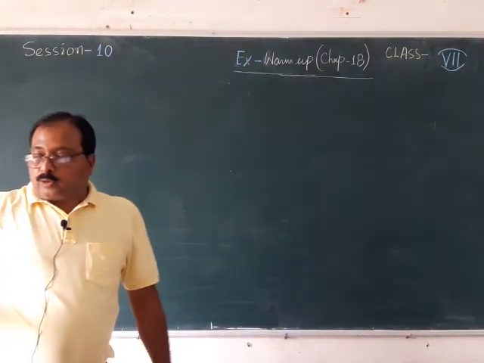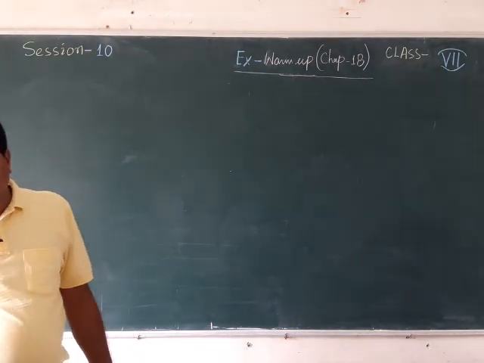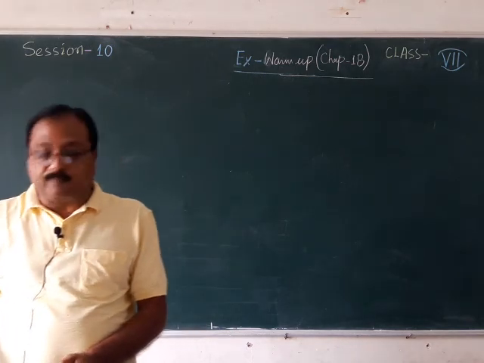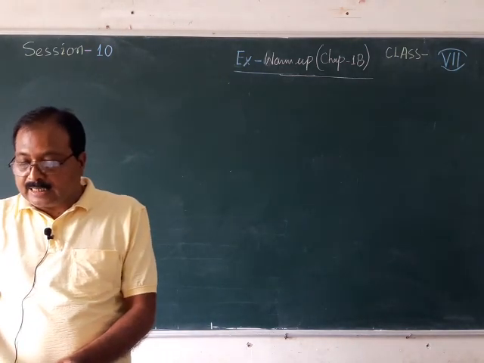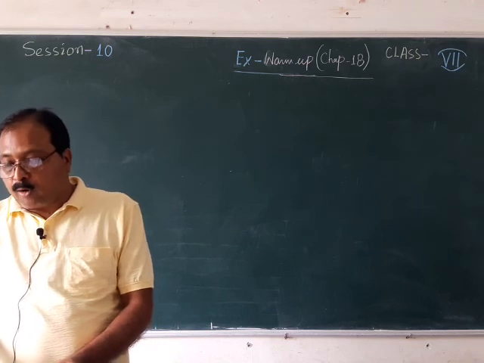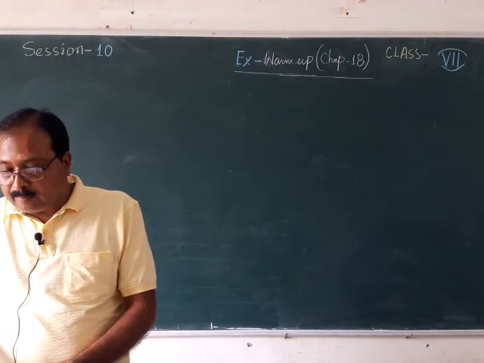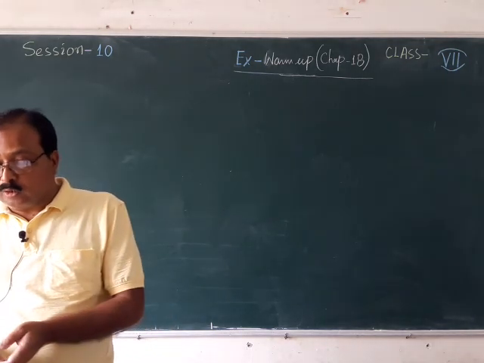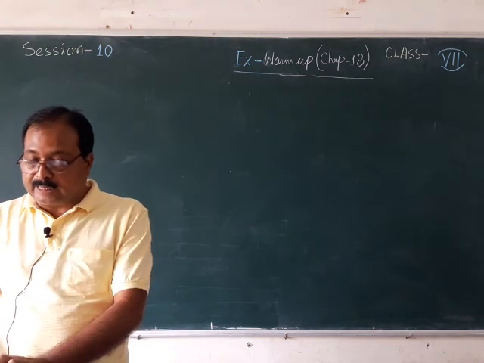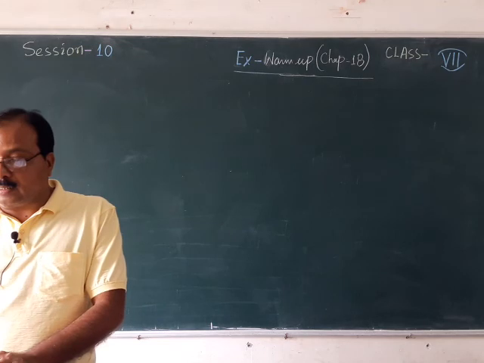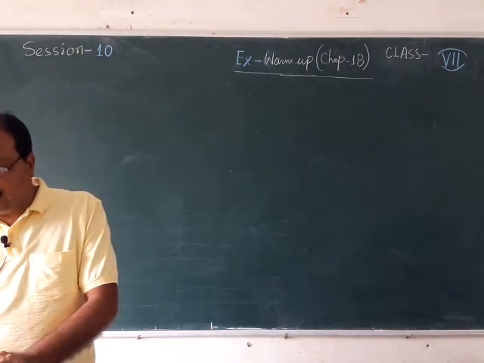Now look at question number 2. Look at the bar graph showing the pocket money of 5 students and answer the following. Here you can see a bar graph. Names are written, pocket money of 5 friends is also written, then pocket money in rupees is written. So, you just have to observe the graph. Look at your book and observe it. In A number, they are asking who gets the highest pocket money among the 5 students?